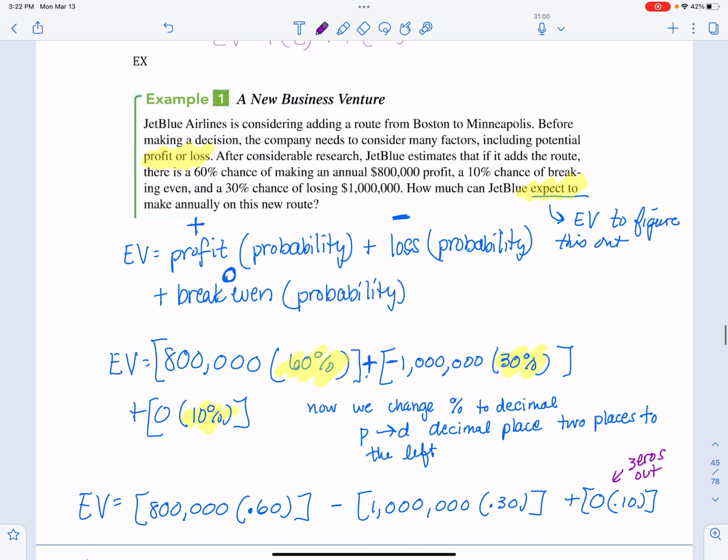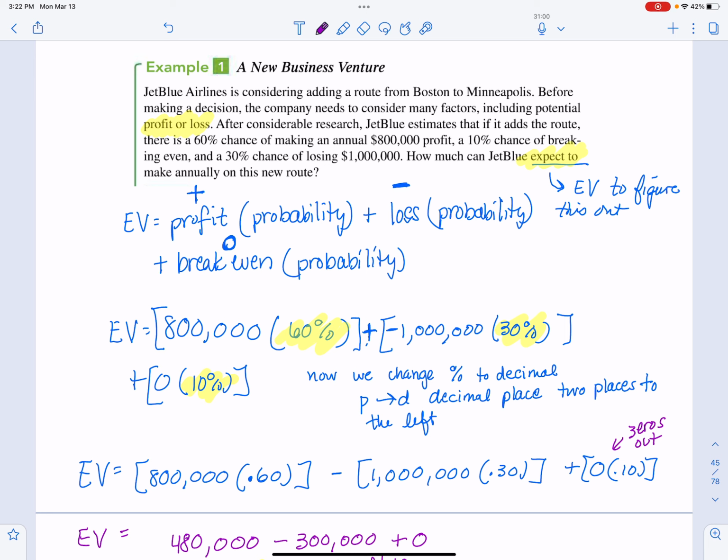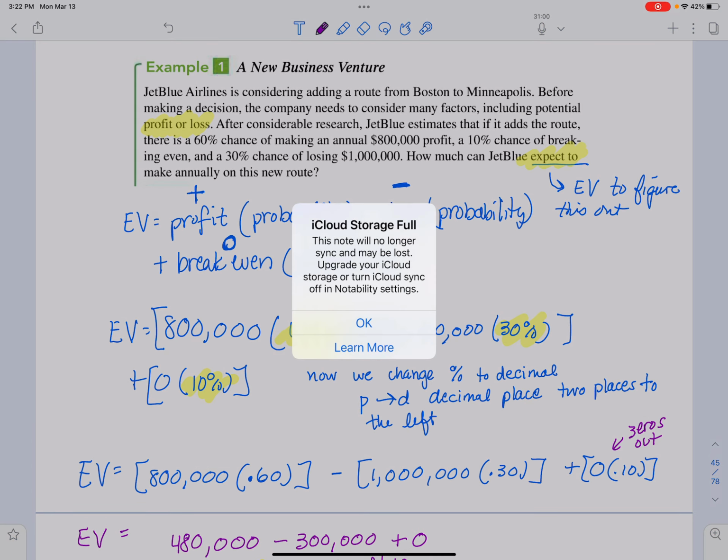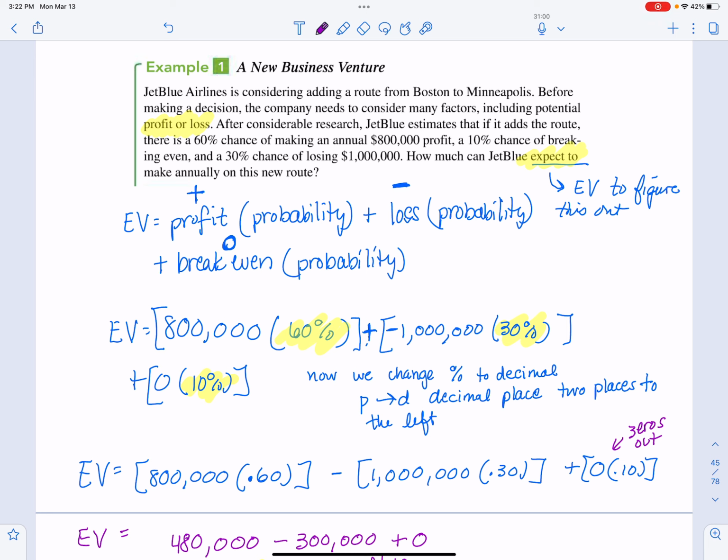All right, so let's check out this first example and see this in action. The example says JetBlue Airlines is considering adding a route from Boston to Minneapolis. Before making a decision, the company needs to consider many factors, including potential profit or loss. After considering research, JetBlue estimates that if it adds the route, there is a 60% chance of making an annual $800,000 profit, a 10% chance of breaking even, and a 30% chance of losing $1 million. How much can JetBlue expect to make annually on this new route?